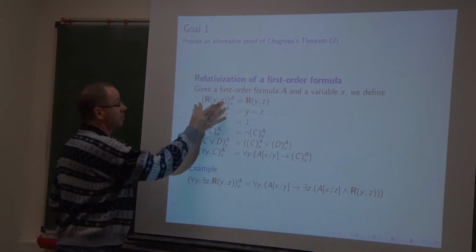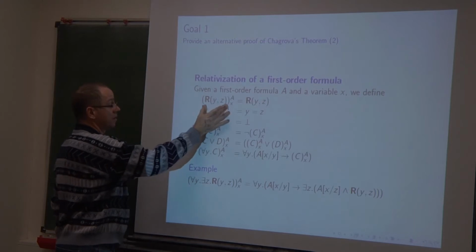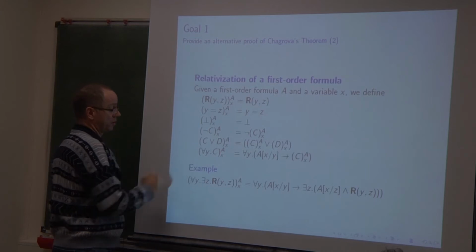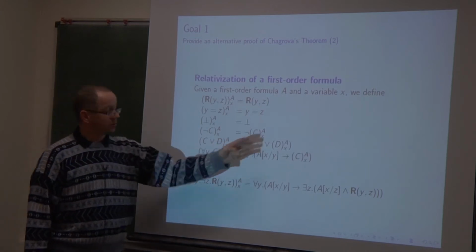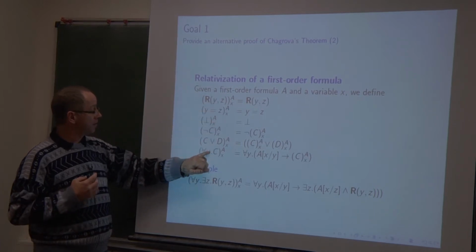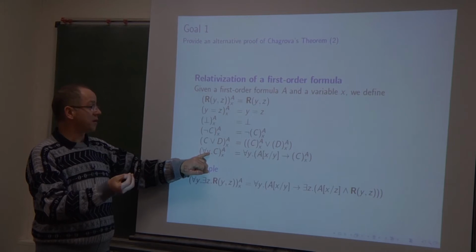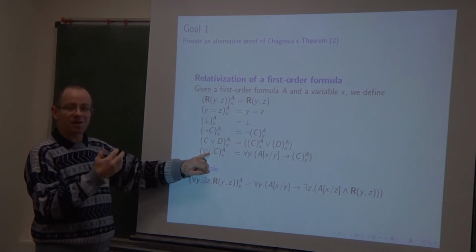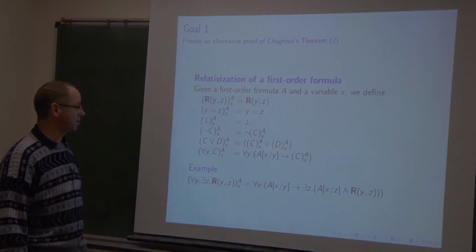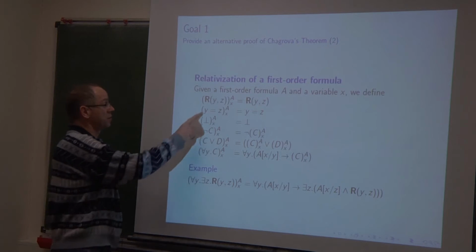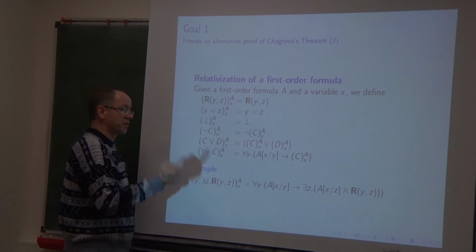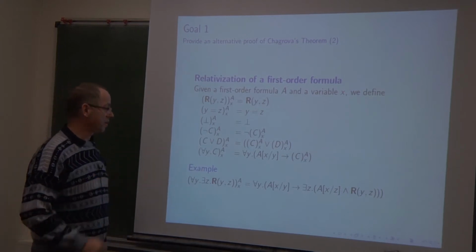It is like a translation, and we will associate to any first order formula of our language another formula. So I assume that the formula that we will translate has no common variable with A and x. I think it is possible to eliminate this restriction, but to be more relaxed, let us assume that the formula that we will translate has no common variable, free or not free, with A or x.